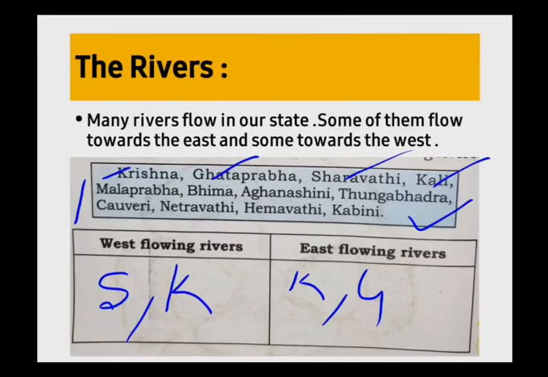Children, in this video you have learned the third physical feature of Karnataka, that is northern plain, and the fourth natural region of our state, that is southern plains. We have done some activities related to both the regions, and we have studied some of the rivers that flow towards the east and towards the west. Hope you understood all these concepts very well. In the next video we will get the continuation of this lesson.